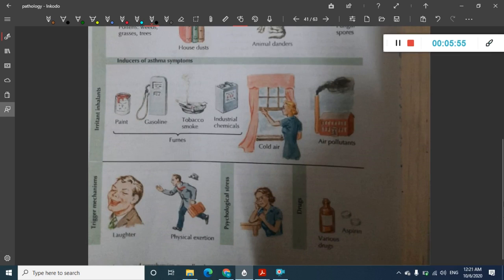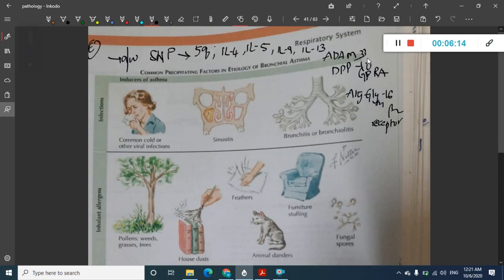It is common in cold air or air pollutants. Sometimes it is also associated with laughter, physical exertion, emotional and psychological stress. It is also associated with various drugs. So these are the different associations which you see with asthma.